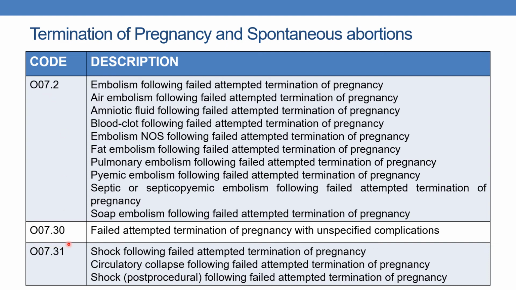And O07.30 indicates failed attempted termination of pregnancy with unspecified complications. And O07.31 indicates shock following failed attempted termination of pregnancy, or circulatory collapse, or post-procedural shock following failed attempted termination of pregnancy.